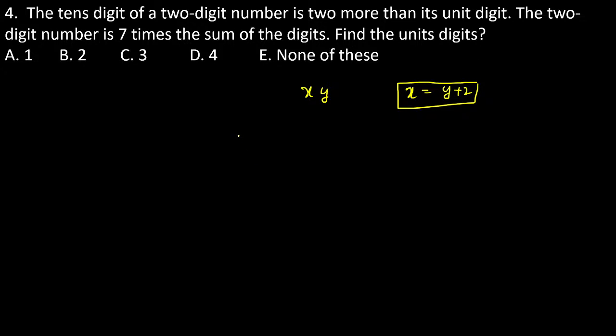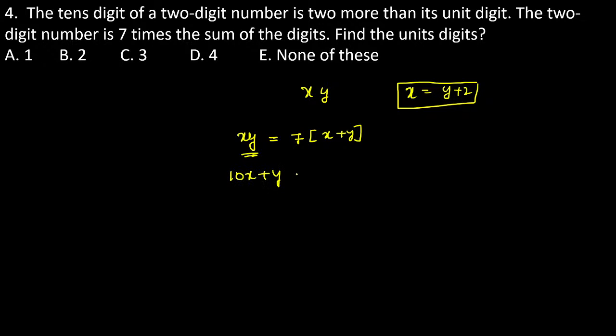A two-digit number xy is equal to 7 times the sum of its digits. Sum of its digits means x plus y. Now, the value of xy, don't take it as an equation. So just write down the value of xy. What is the value of xy?